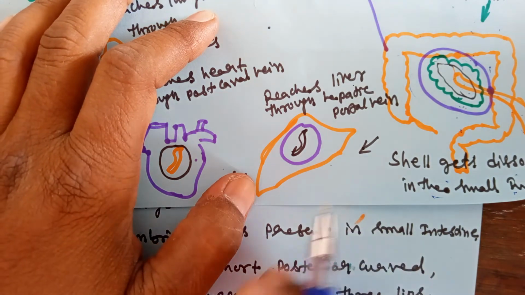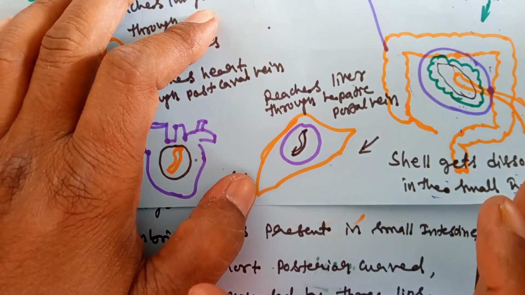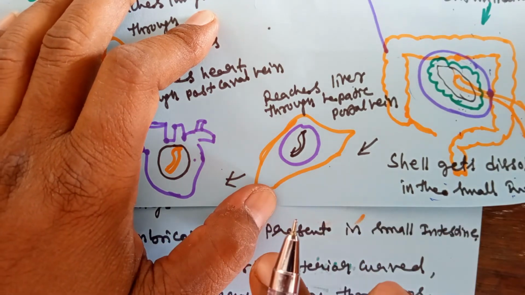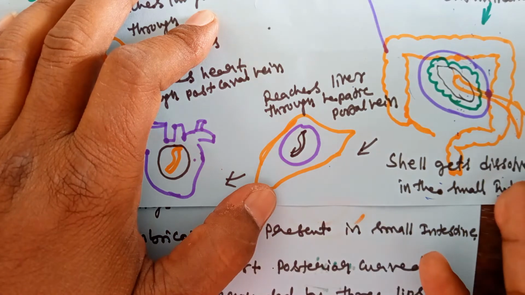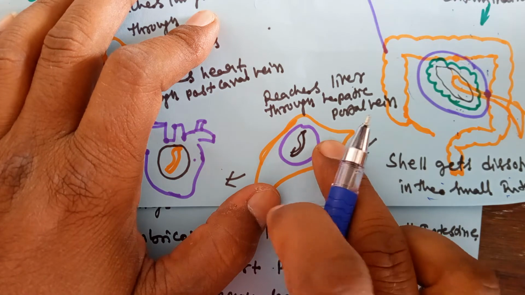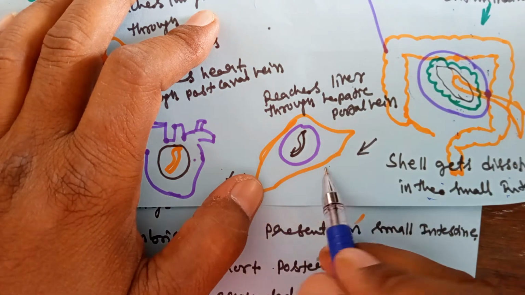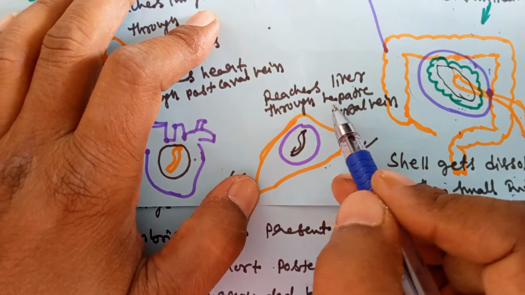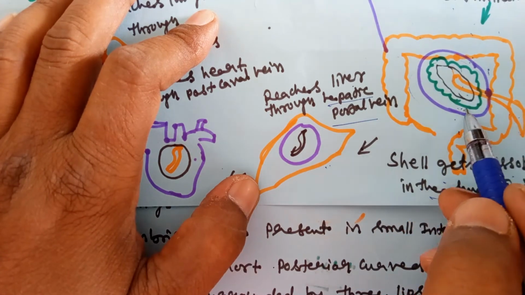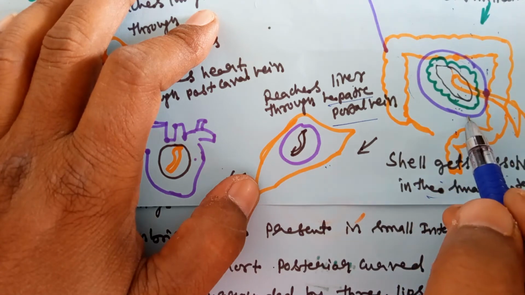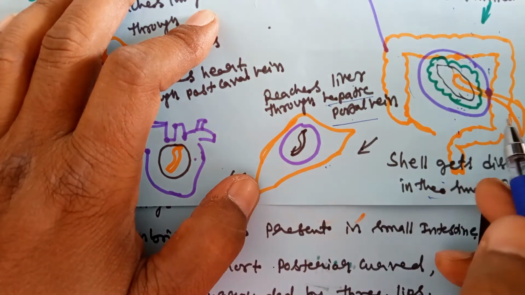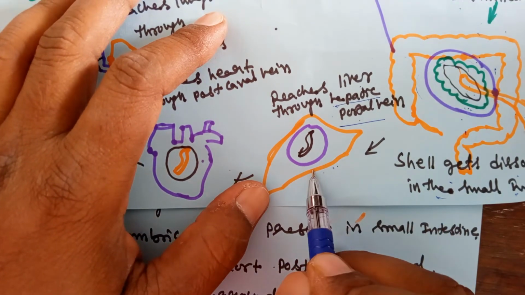Generally in our body, after digestion is completed, the digested food material reaches the liver. The liver stores the food material or uses it for metabolism. All the food material reaches the liver, but now the parasites can also reach the liver through the hepatic portal vein. Generally, the digested food material from the small intestine reaches the liver through one blood vessel, called the hepatic portal vein. Now the larva also reaches the liver.